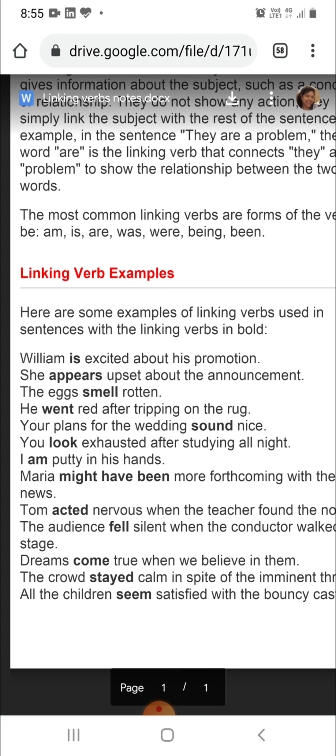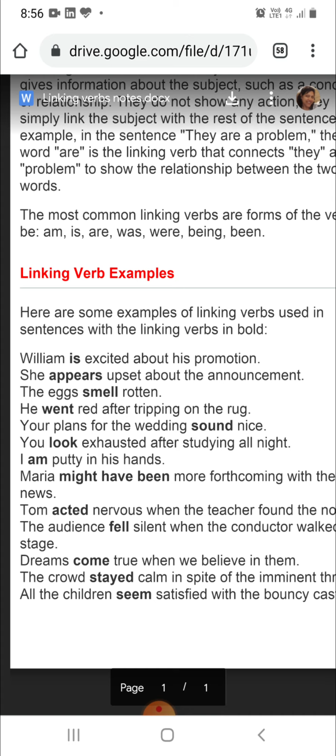Okay, let's see another example. Your plans for the wedding sound nice. Now here see the word that is the linking verb that is not used in the beginning. Here you can see that it comes last second, it is a connection, and so it is not in the beginning, it's not in the middle, but it is at the end.